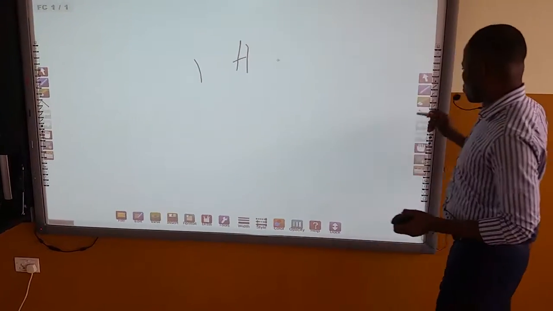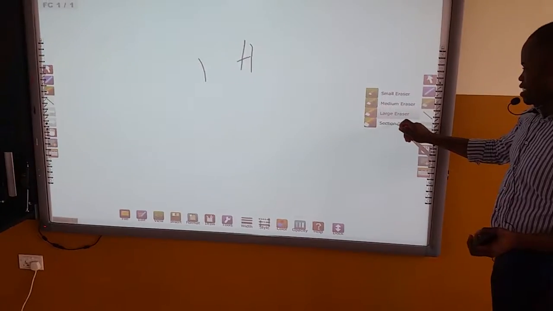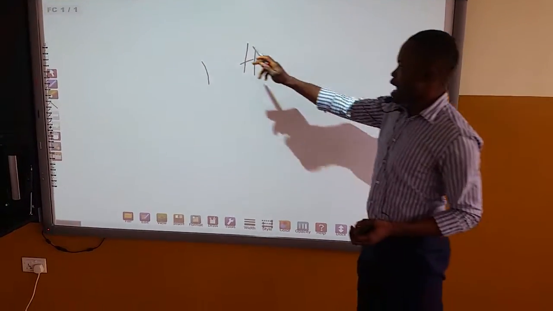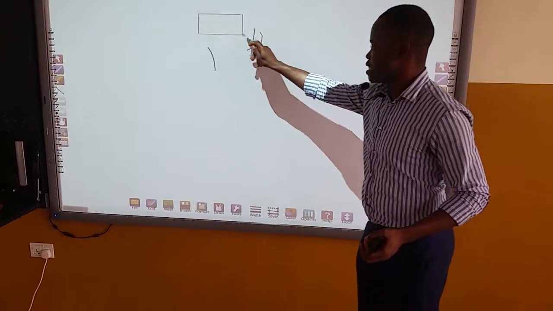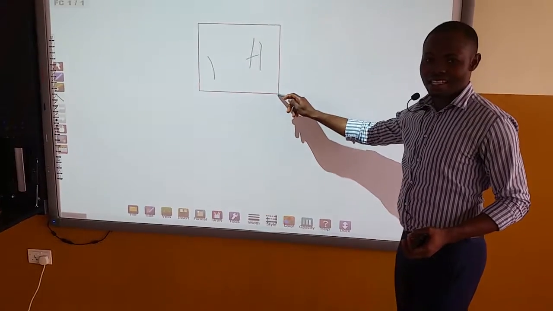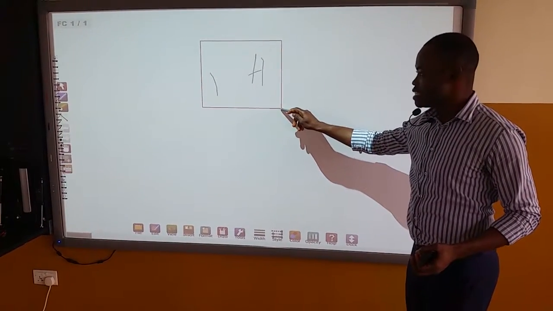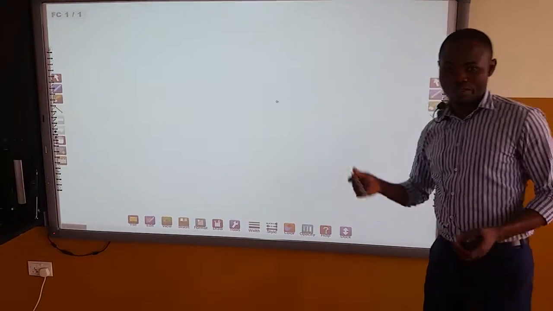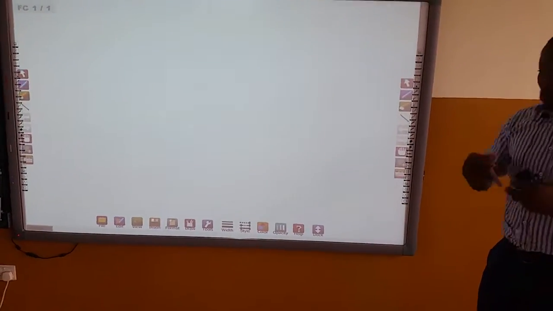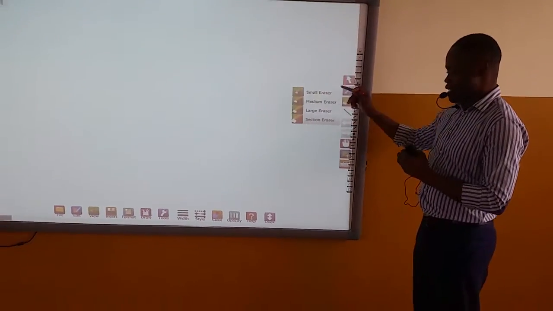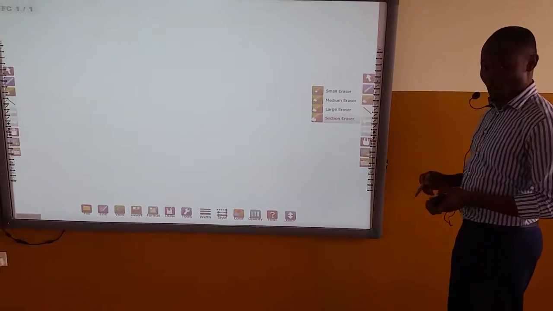Yes, so now, what about the section eraser? Now, this will allow you to select a section that you want to delete. As soon as you let go, it goes. So that is basically what the erasers are used for.